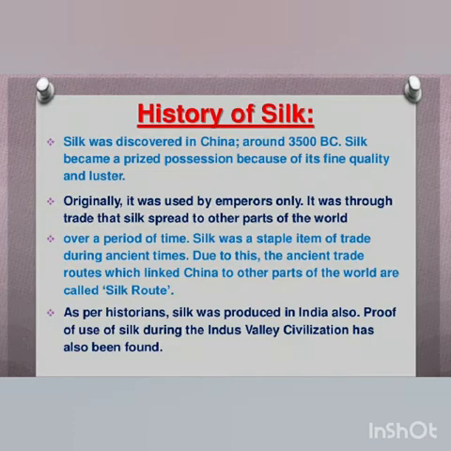Suddenly, the cocoon of a silkworm dropped into her teacup, and a tangle of delicate thread separated from the cocoon in the teacup. When the empress tried to take the cocoon out of her teacup, she was surprised to see the endless long thread. Slowly, the silk industries began to flourish in China. However, the Chinese kept it a secret from other countries for hundreds of years. Later, traders and travelers took silk to other countries. So, the route by which silk traveled to reach various countries in ancient times is called the Silk Route.